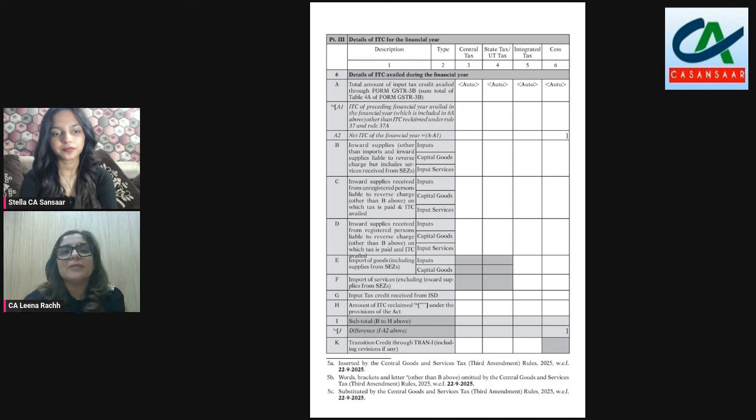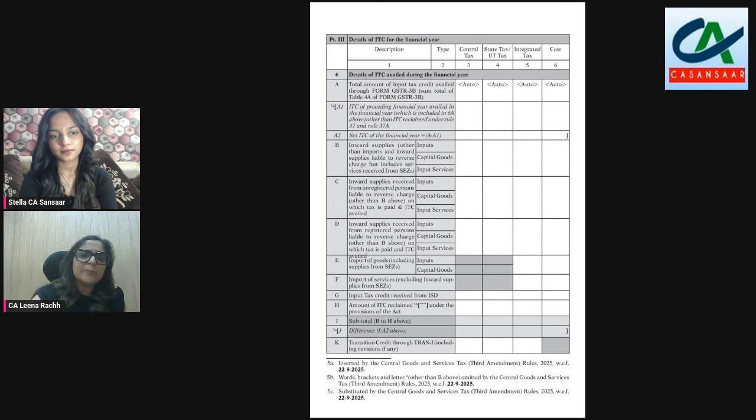This is column 6A2, which has been introduced. After that, we have column 6B, C, D, E, F, G, H, and I, which remain unchanged. Though they remain unchanged, they are relevant for our discussion. Without understanding what these figures are, one cannot absolutely understand the repercussion of table 6J, which now requires a little bit more importance.